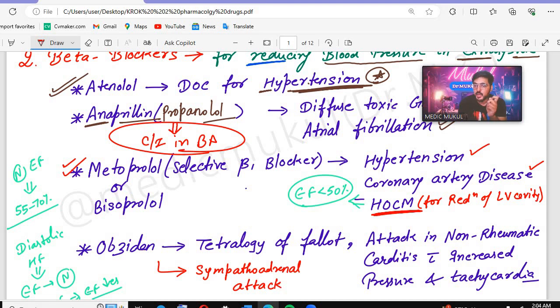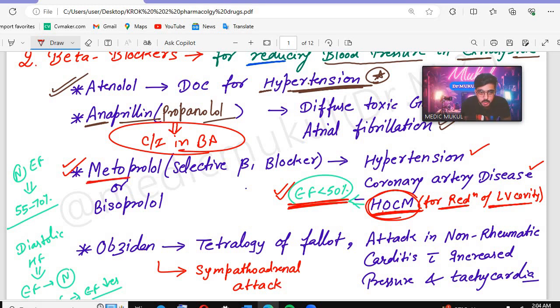And remember that in HOCM we have hypertrophic cardiomyopathy, so the interventricular segment will be hypertrophied. Hypertrophy of what? The interventricular segment. So HOCM is hypertrophic cardiomyopathy. What you will see in this case is reduction of the left ventricular cavity, and always remember that in HOCM the ejection fraction will always be less than 50%. How much will the ejection fraction be? Less than 50%, in HOCM.